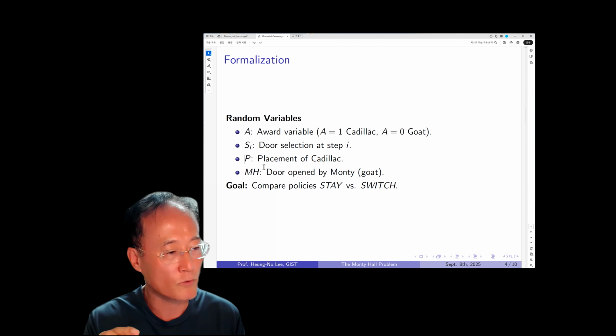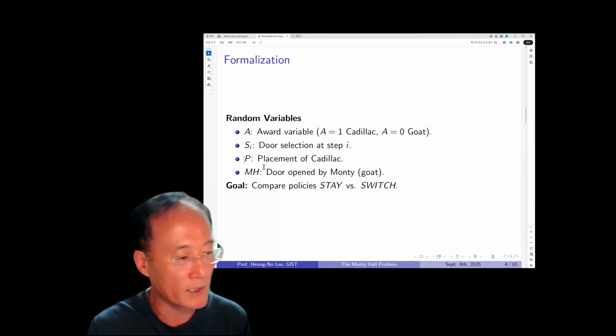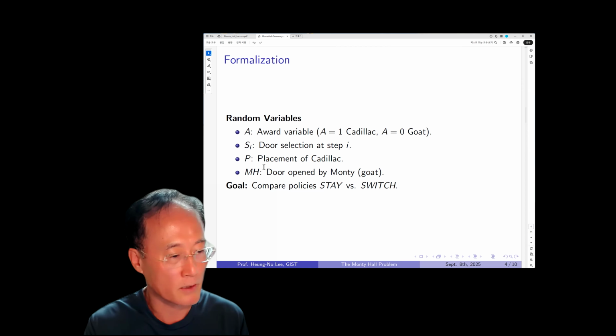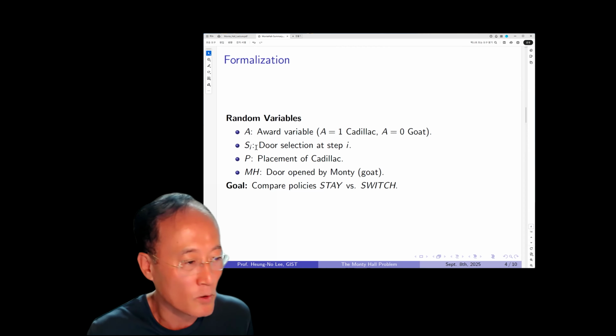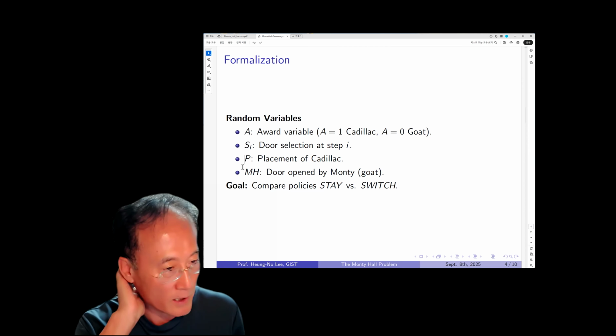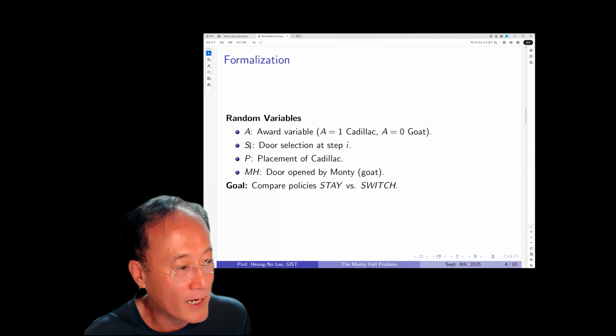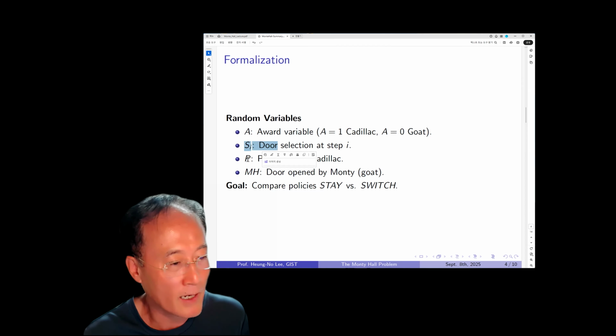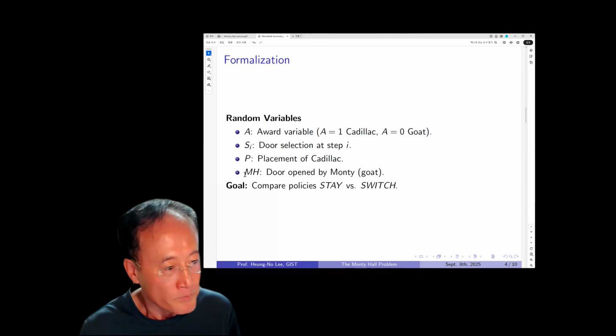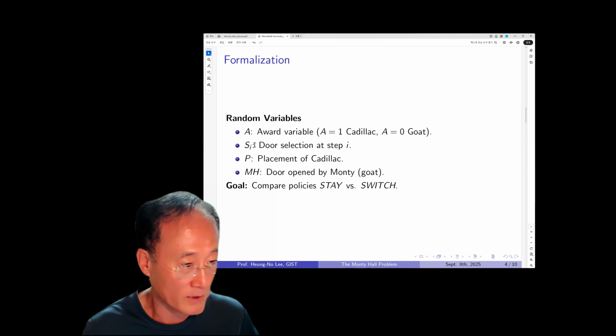P is equal to 2 with a probability of one third as well. And P is equal to 3 with a probability of one third. So those are the probability assignments. So S_i and P are uniform random variables out of three choices.